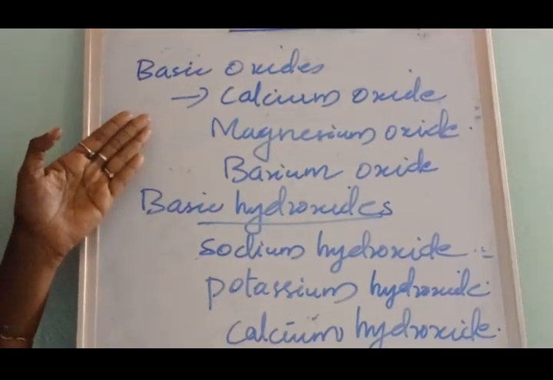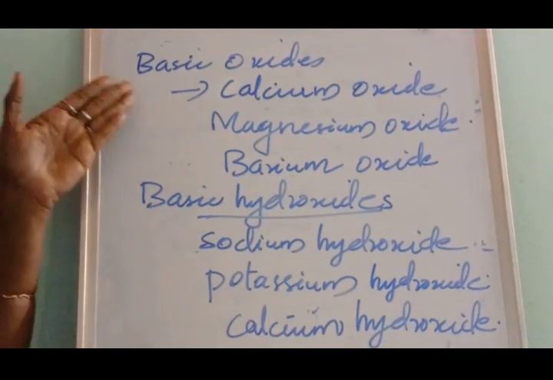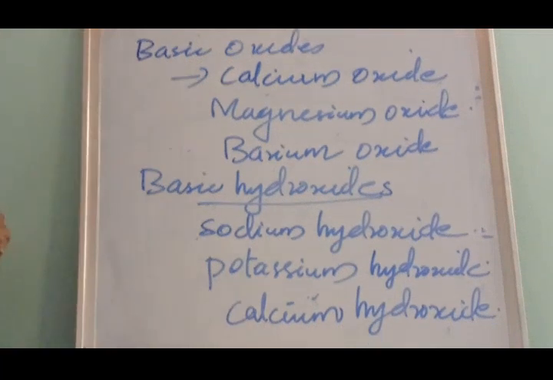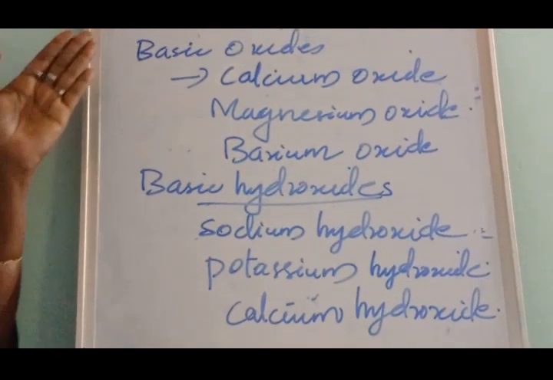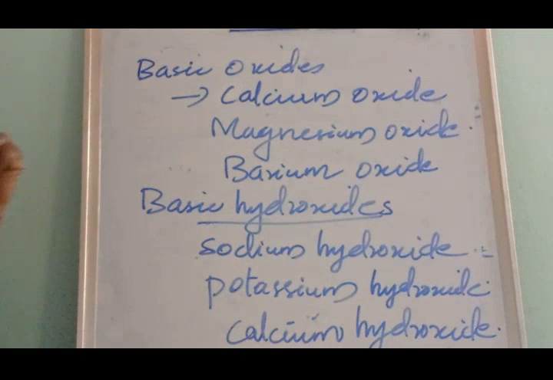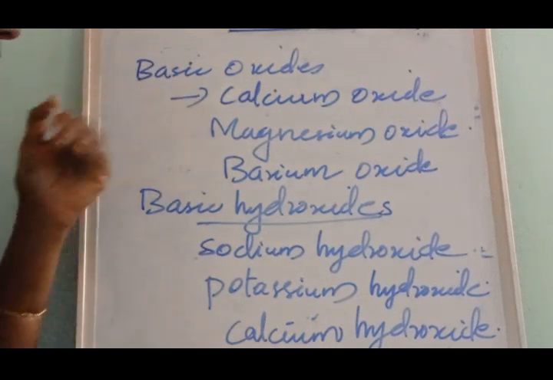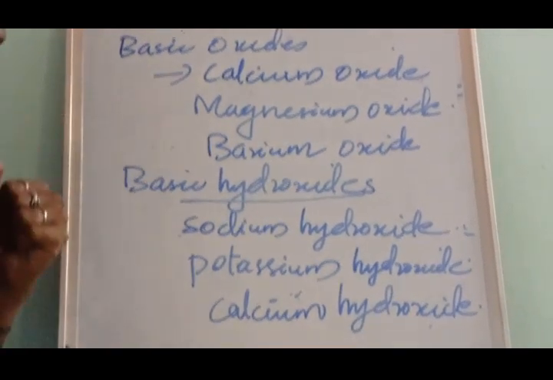Let's see some examples of basic oxides and basic hydroxides. Basic oxides include calcium oxide, magnesium oxide and barium oxide.